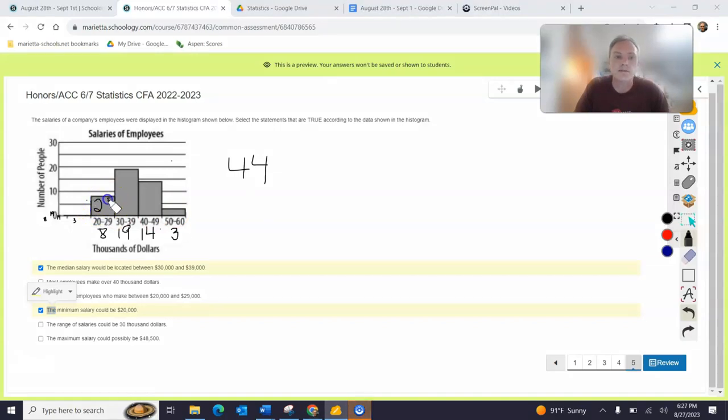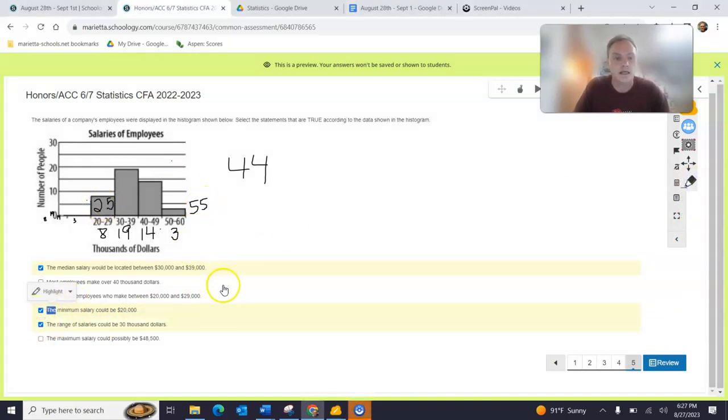So maybe, let's just make up some numbers, all right? Maybe there's a 25 here and maybe there's a 55 up here. That fits within the interval of 50 to 60. So that is a range of 30,000. So yes, it could be $30,000. So we just made up some numbers that fit the intervals, and that's possible. The minimum salary could possibly be 48,000. Nope, the minimum is not in that bar. So those are our 3 answers for that question.